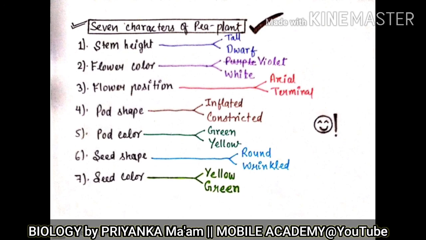The seed color could be either yellow or green. So these 7 were the characters studied by Mendel, and based on the study he gave 3 laws. Further we are going to discuss the 3 laws in detail. This I will cover in the next video.